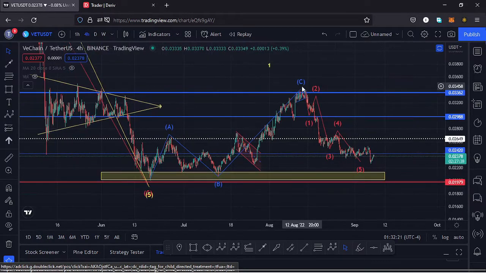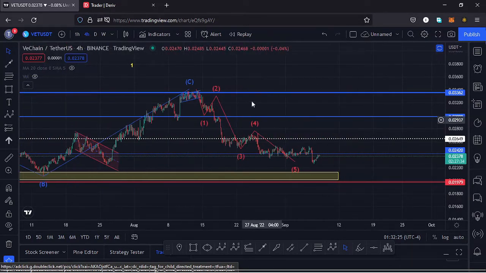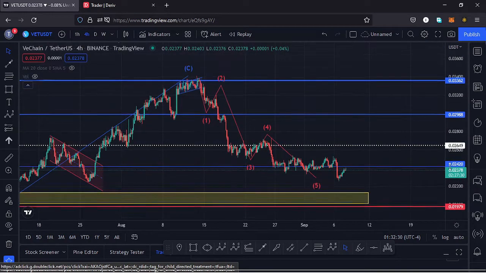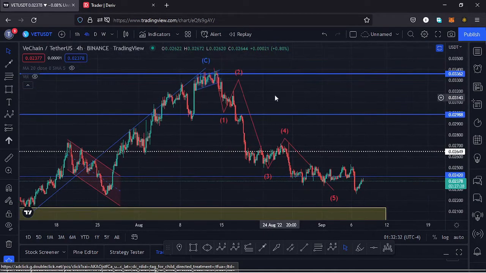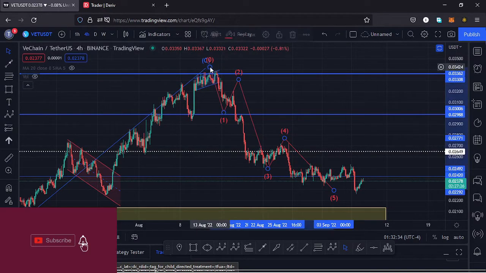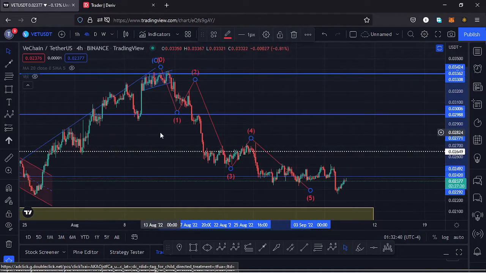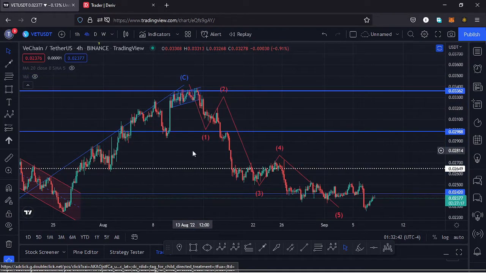And we have seen the high for that ABC corrective move, and whatever I expect to see on this other side is the formation of a 5-wave structure to the lower side. And I believe we have started to see that movement play out here on this chart, having this as the wave 1, then we have the wave 2, wave 3, and the wave 4. And if I get a little bit into the details of the formation of this fractal wave so that it can give me the key scenarios that I expect to play out on this chart,